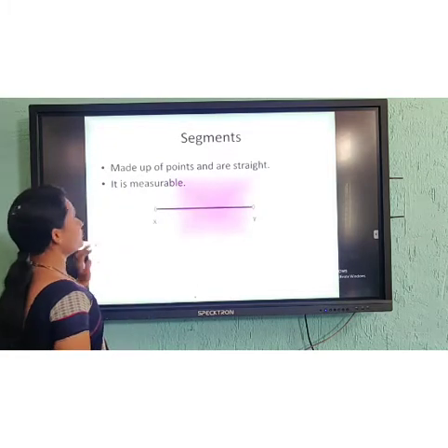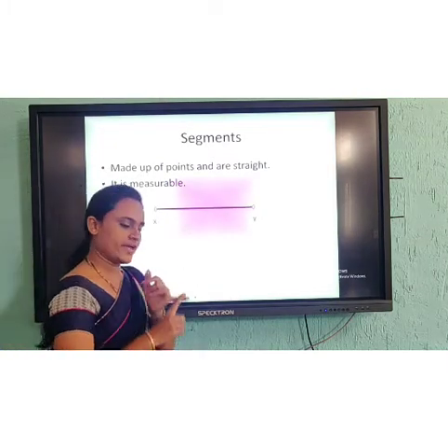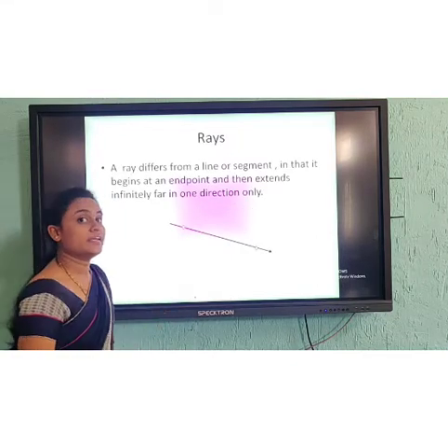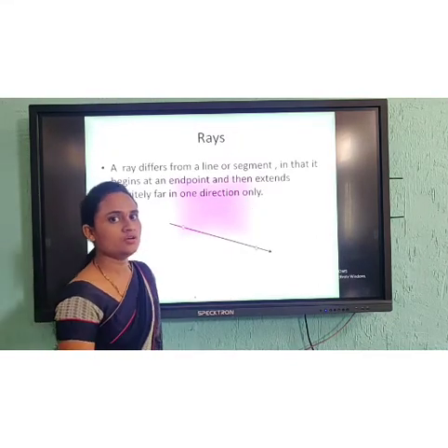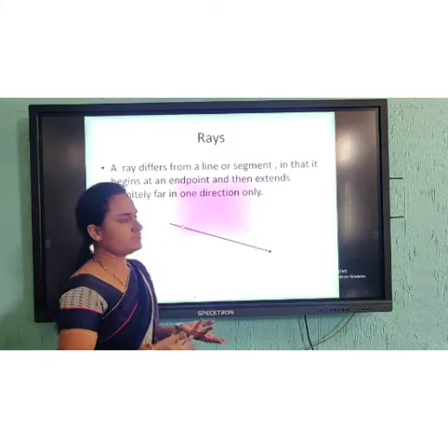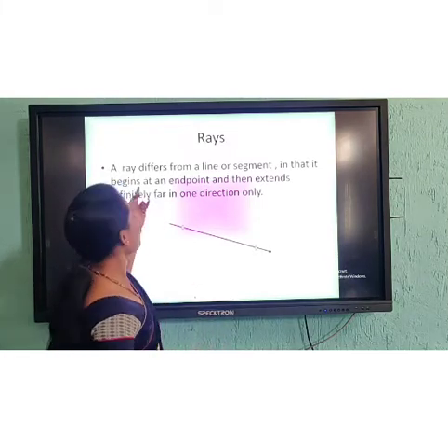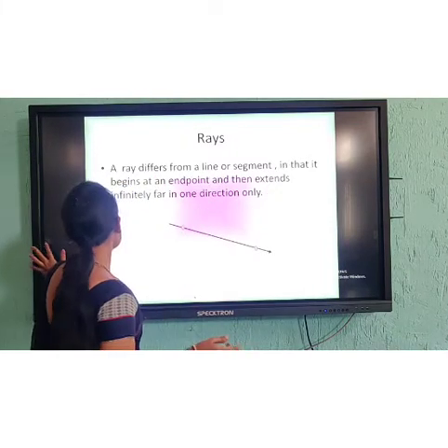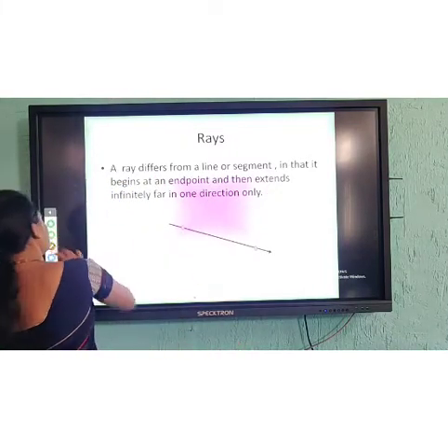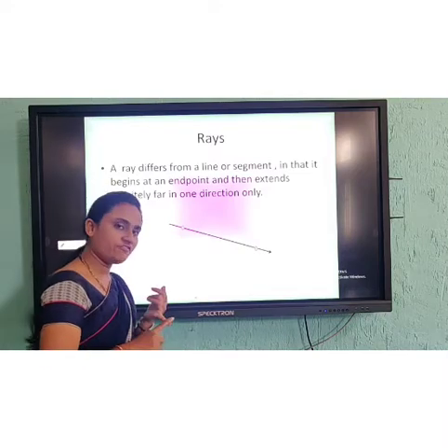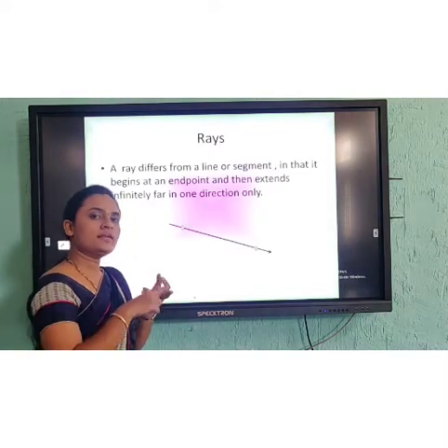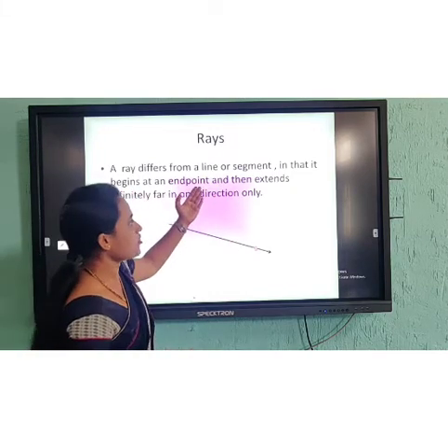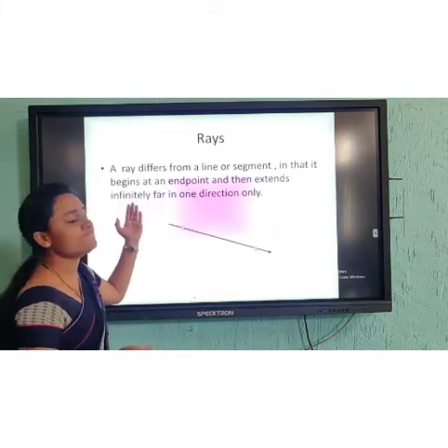Right? So this is coming to the segments. Now you know lines, segments. So we will learn what you mean by rays. Rays means, you all know light rays. Here in maths, a ray differs from a line or a segment. So line is different, segment is different, ray is different. How is it different? It begins at an end point and then extends infinitely.